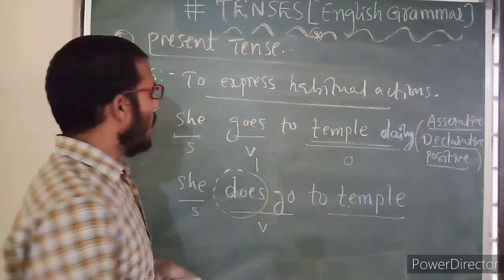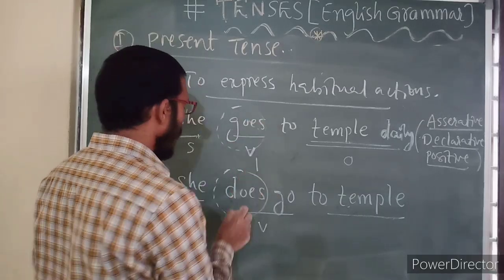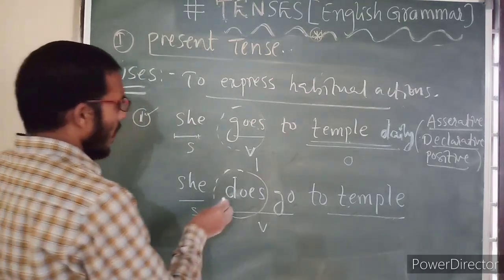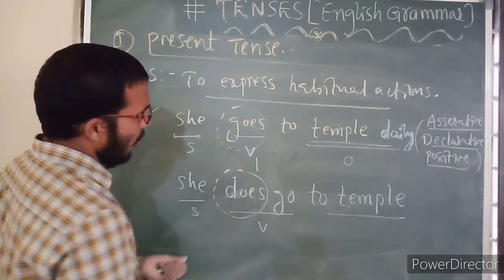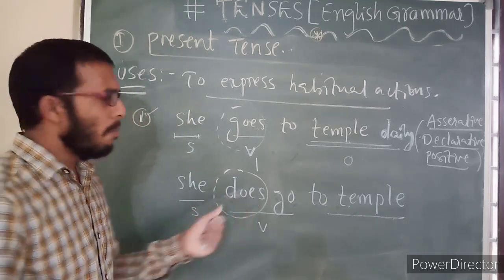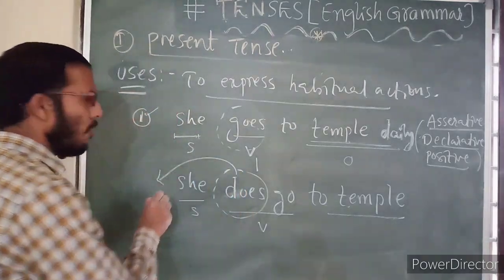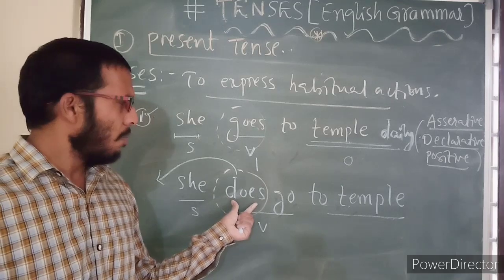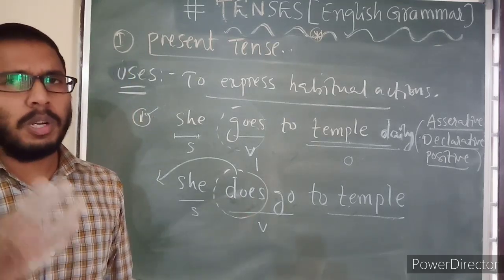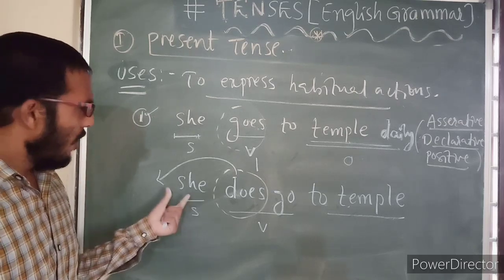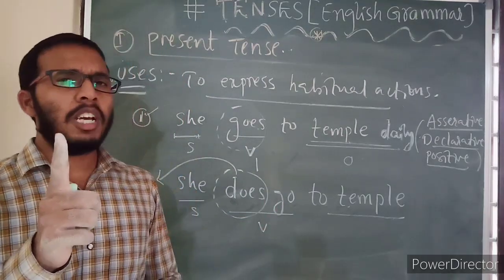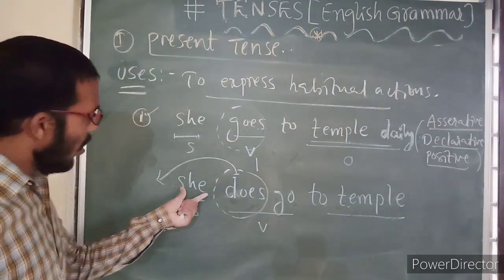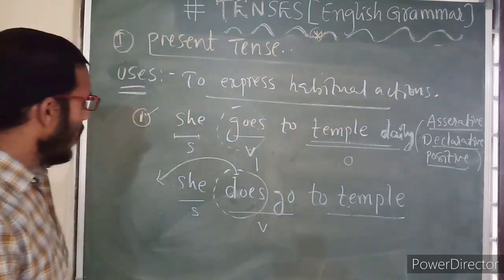See here, she goes to, this goes is nothing but does plus go. This is called goes. Now if you want to convert it into question form, this helping verb you need to bring before the subject. Then this entire statement will become a question. Total how many helping verbs are there in English? 24. Out of 24 helping verbs, every sentence must be made up of any one of the helping verbs. You need to bring that helping verb before the subject. The remaining words as they are you need to write here. Then it is converted into a question.